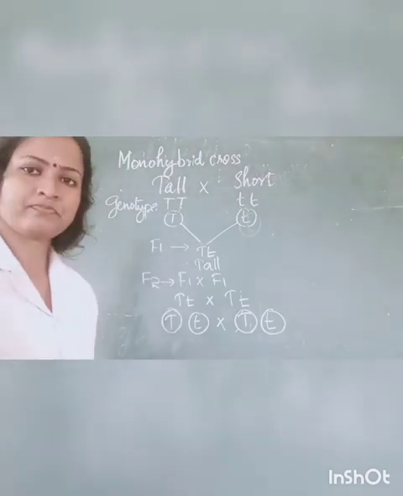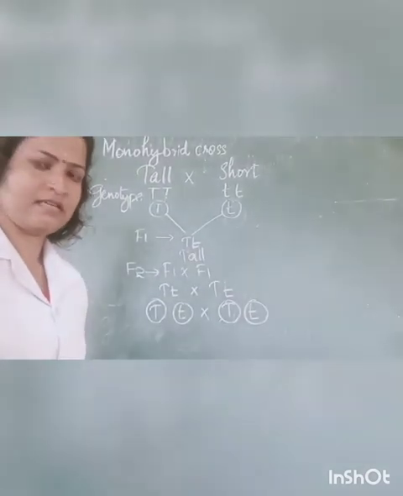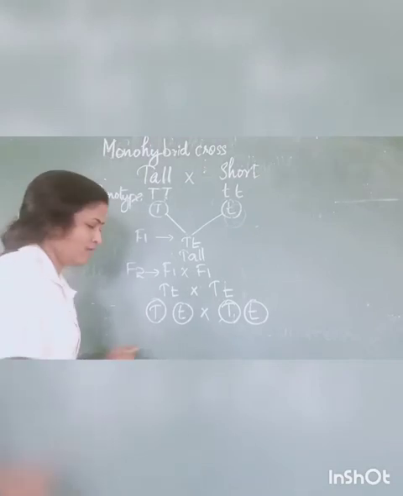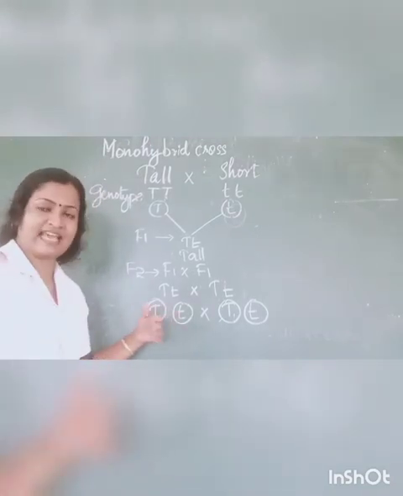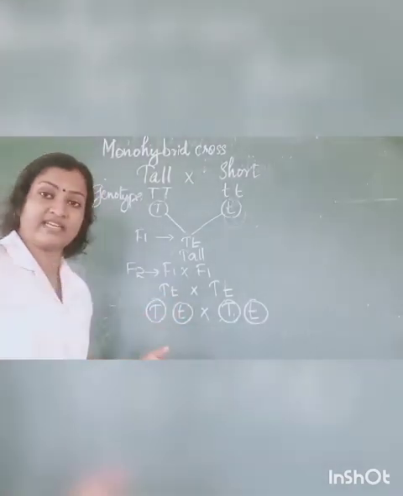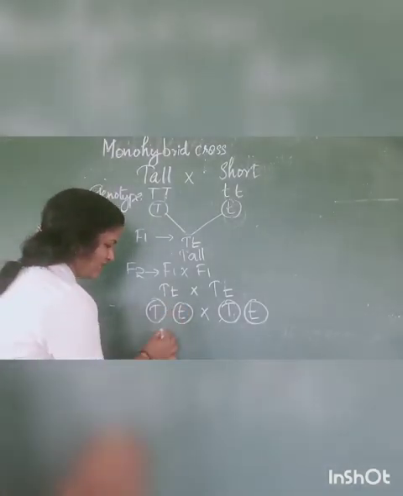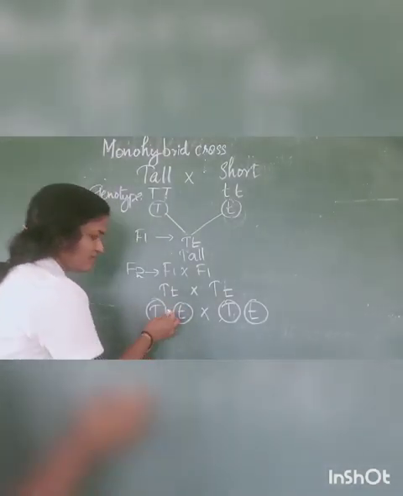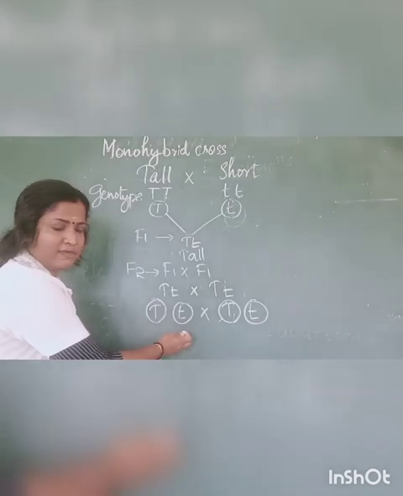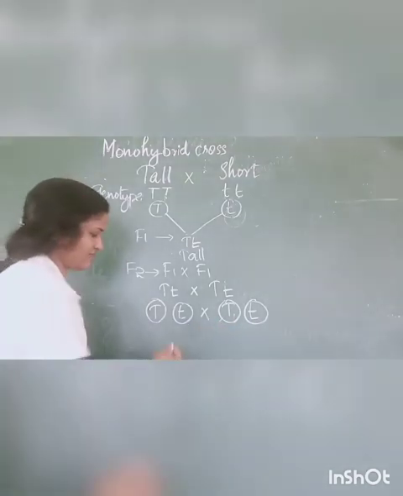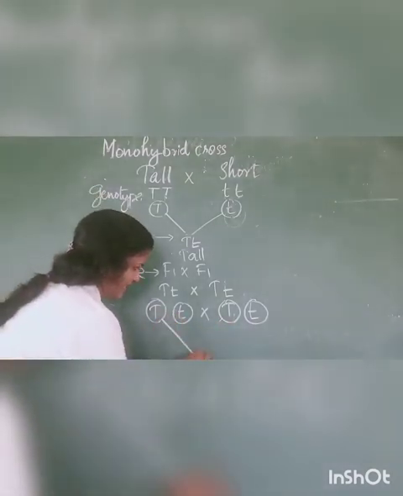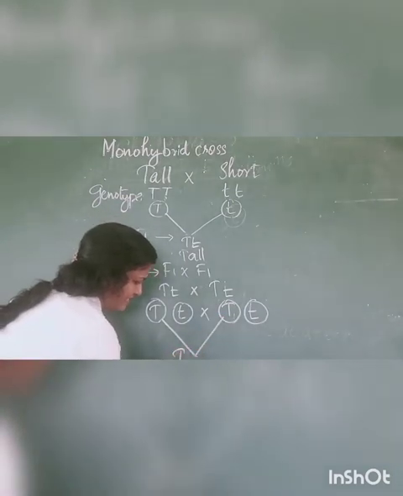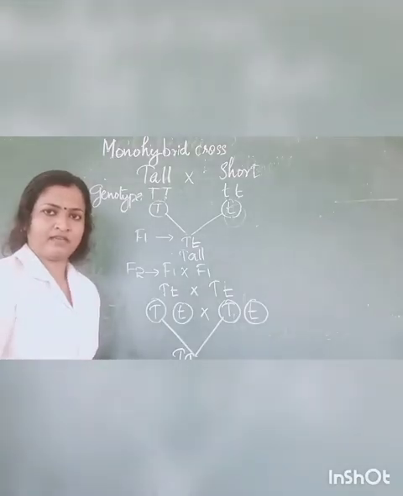Then what will be the character of the next generation, F2 generation plants? So you will get it by crossing capital T small t plants with capital T small t plants, like this. Capital T with capital T, you will get capital T, isn't it?